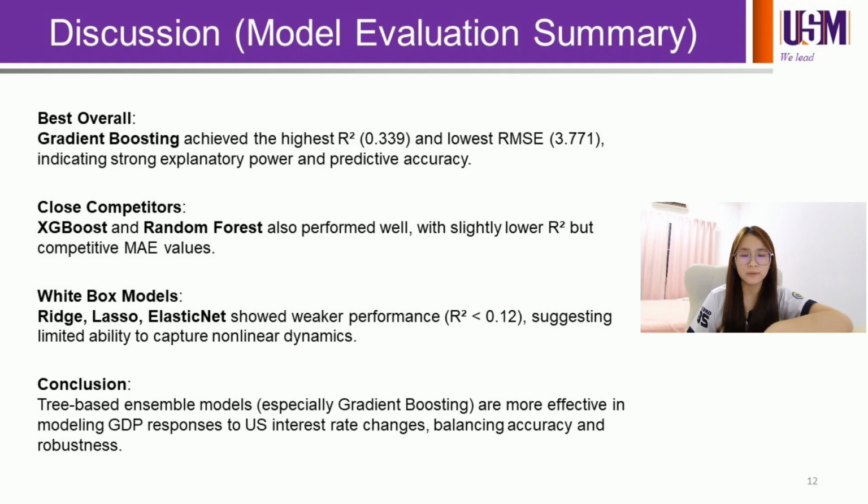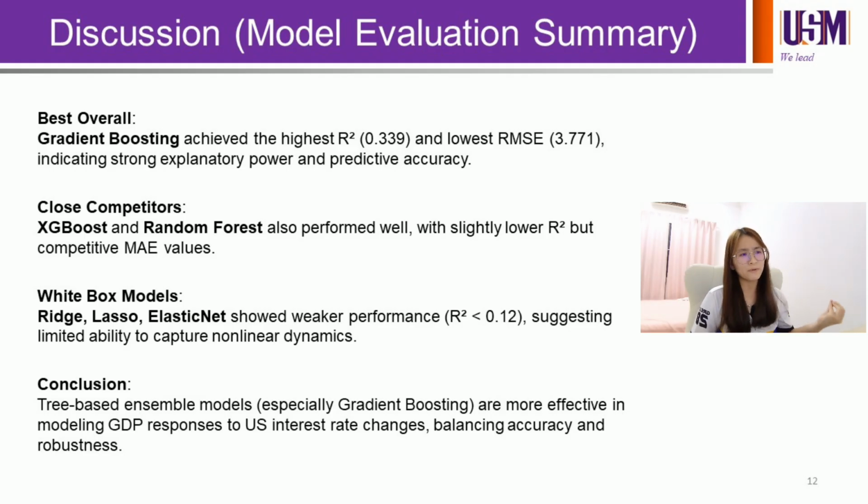Based on the summary and the bar chart, gradient boosting achieved the highest R square and also the lowest RMSE, which indicates strong explanatory power and predictive accuracy. The other two black box techniques, AdaBoost and random forest, also performed well, but they got a slightly lower R square and a competitive mean absolute error value compared to gradient boosting.